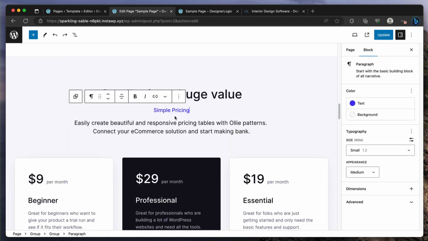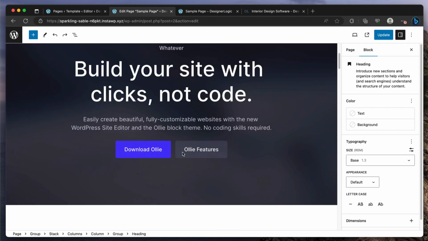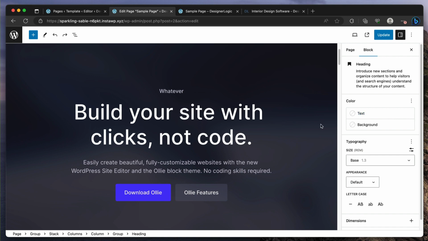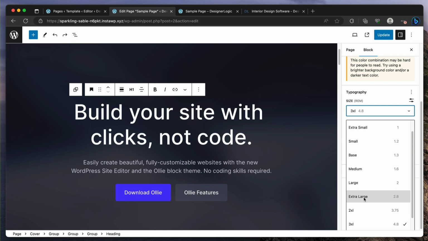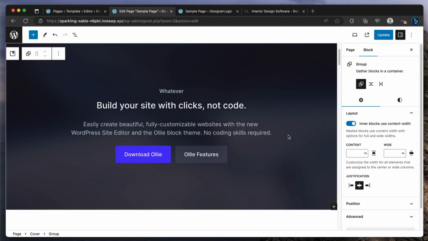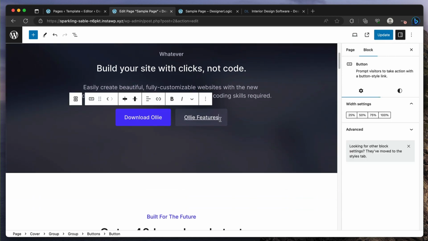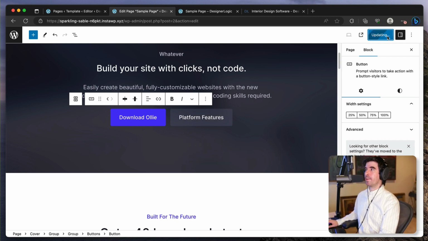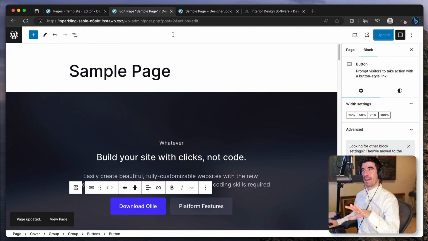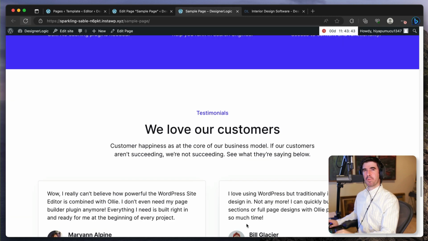So it's all very easy to use and very flexible, because now you can change colors, weights, font sizes, everything here. So you have the size. You could do like large. You want to not be that intense, etc. So there we are. And then you can link sections, right? So like features. So I could do like platform features, and I can link to another page or another section within the page, etc. So everything is very easy to use. So what do you think about that? Does it look simple, straightforward?